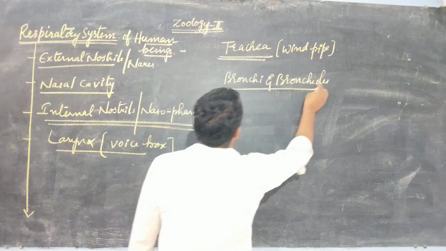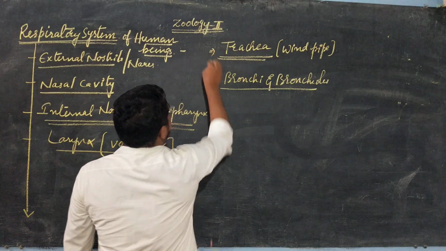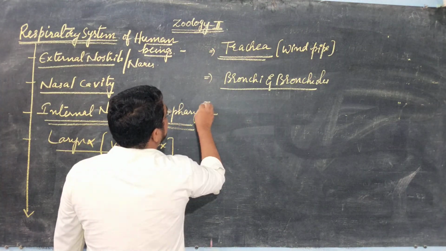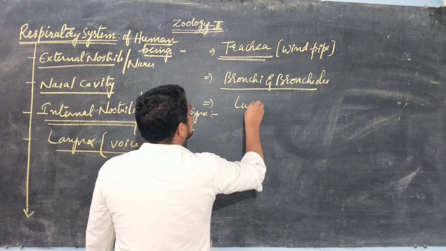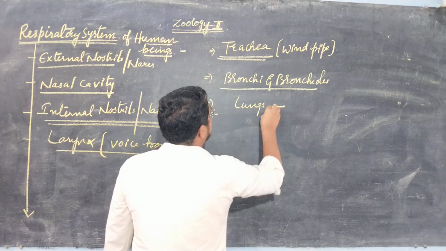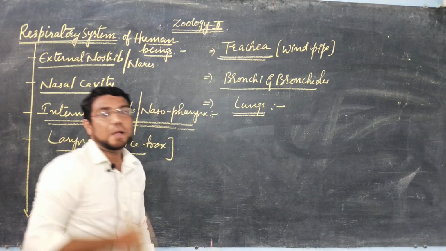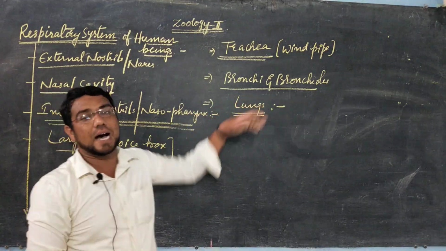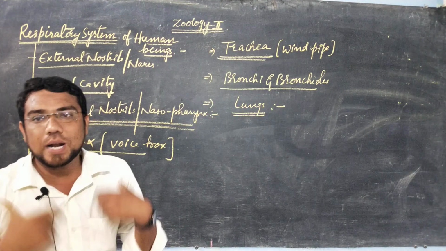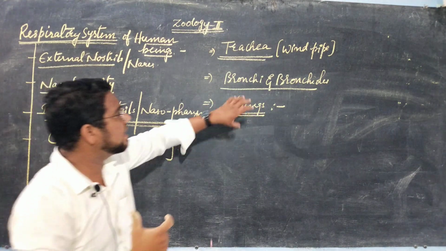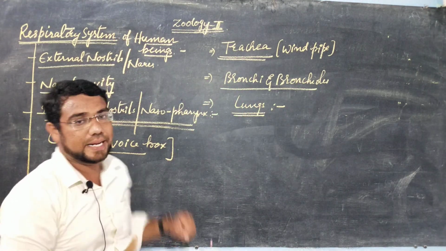And the last part of the respiratory system of human beings is what? Lungs, which are pinkish in color. The pinkish colored lungs are situated in the thoracic cavity of the human being. That is the last part of the respiratory system.